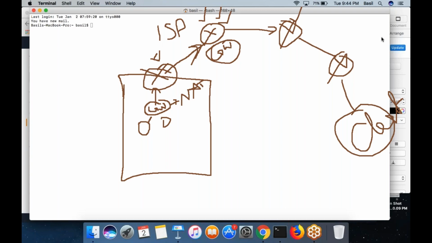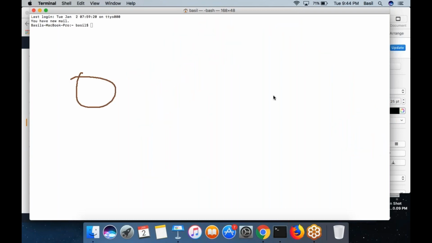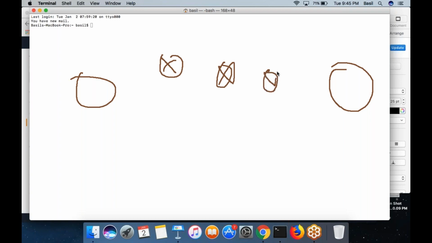So this is me on my MacBook, and this is my EC2 machine. I want to connect to this EC2 machine using PuTTY. Basically, I am trying to connect to the remote machine through the internet. Of course, my packet goes through multiple routers, and finally it will reach the destination.